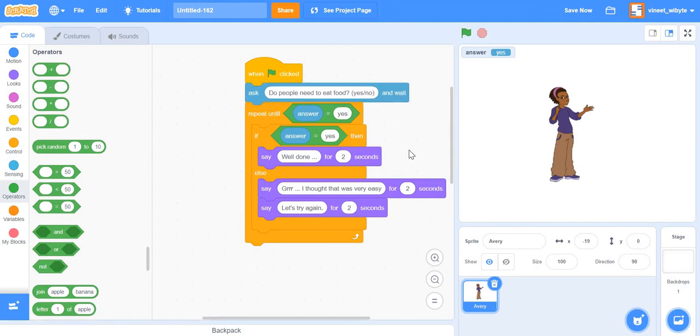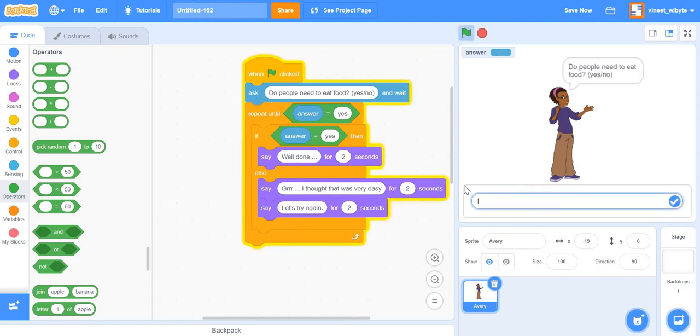So let's say I ask this question: do people need to eat food? Yes or no? If I answer yes, everything will be fine because this loop will break. But say I answer no. In which case now, unfortunately, the sprite is in an infinite loop inside this code. So if you notice, it just keeps on saying, Grr, I thought that was easy. Let's try again. And why did this happen?